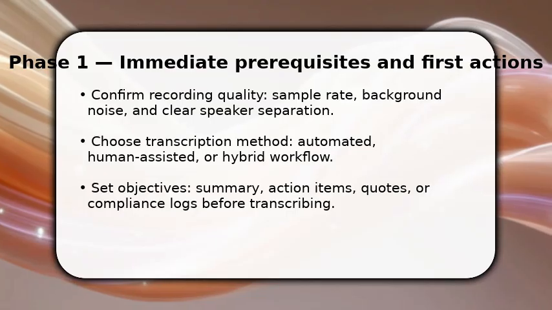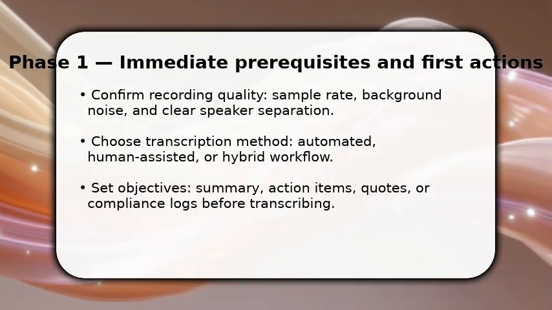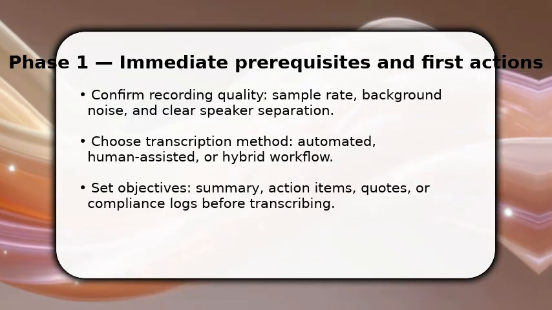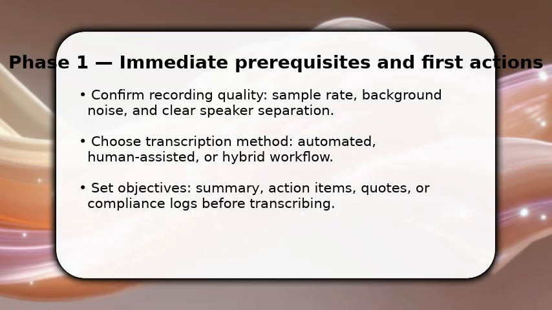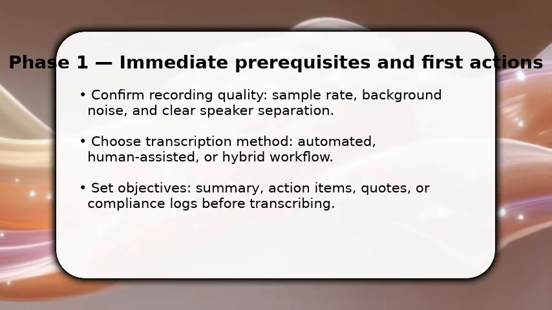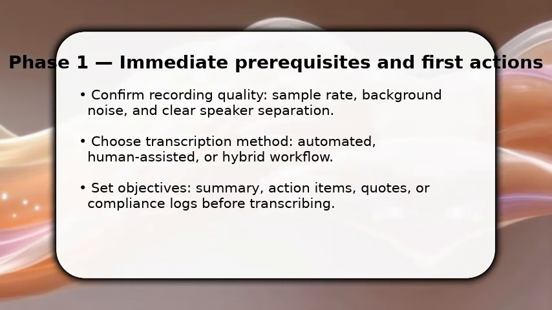You begin by locking the objective, what you need from this transcript, and validating audio quality now. Once done, pick the transcription route: automated for speed, human-assisted for accuracy, or hybrid for both. Make sure to configure speaker labels and timestamps at the source. This saves correction time later.